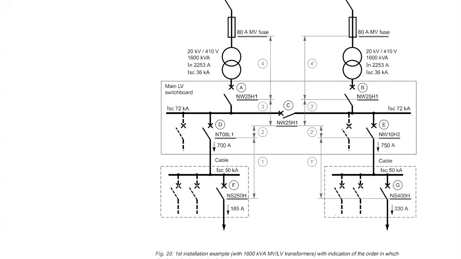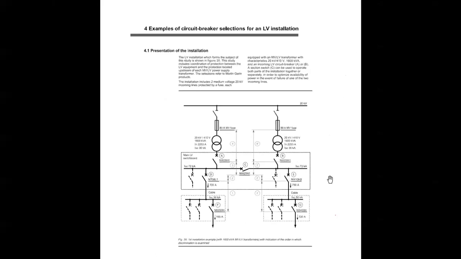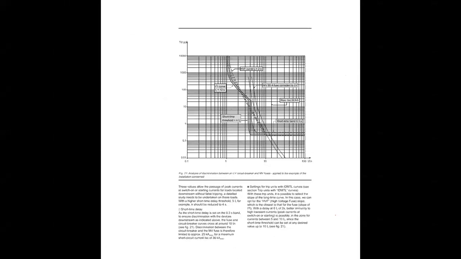This is why we are showing all this, because here there are two HT incomers, two LT incomers, and different outgoing feeders. I will go straight to the study.